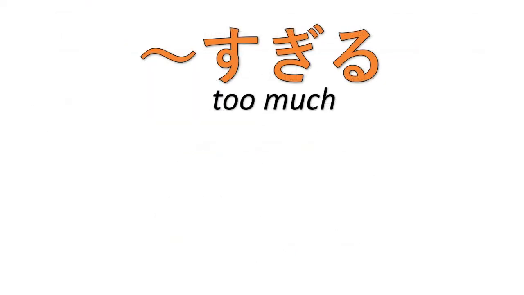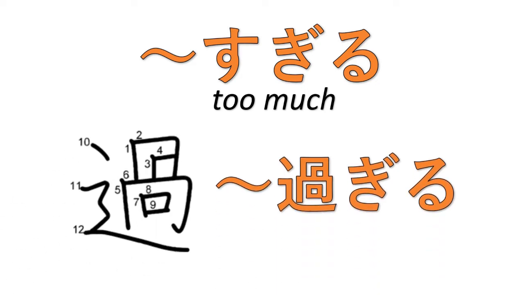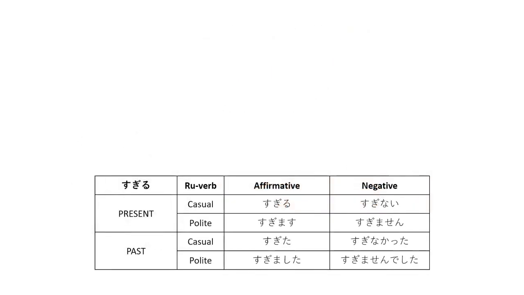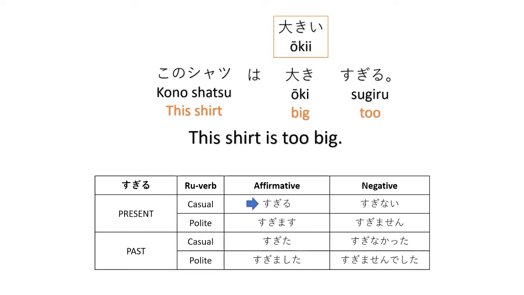Now the su in sugiru has a kanji equivalent and this is it. Here, you can copy this. That is sugiru when written in kanji. Alright, example sentences. Kono shatsu wa oki sugiru. This shirt is too big. So, oki comes from the i adjective ooki. And then sugiru is the present casual affirmative form.